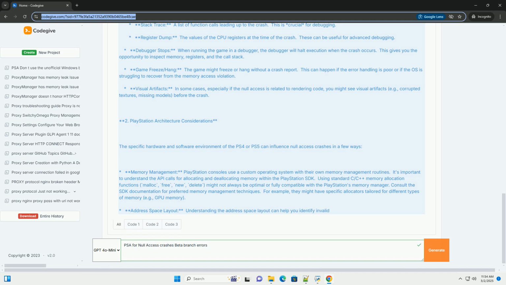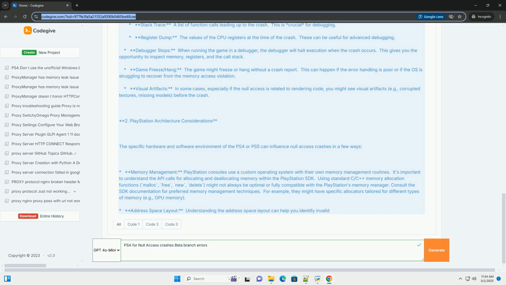4. Debugging tools and techniques. Debugging null access crashes on PlayStation requires a combination of tools and techniques. PlayStation SDK Debugger, GDB. The PlayStation SDK usually includes a customized version of GDB, the GNU Debugger.